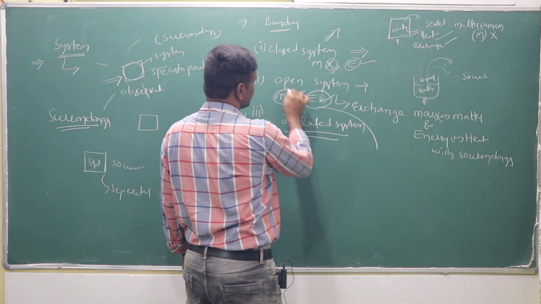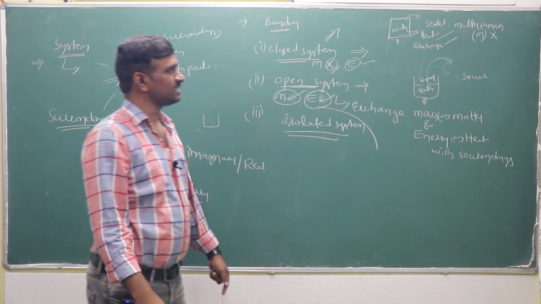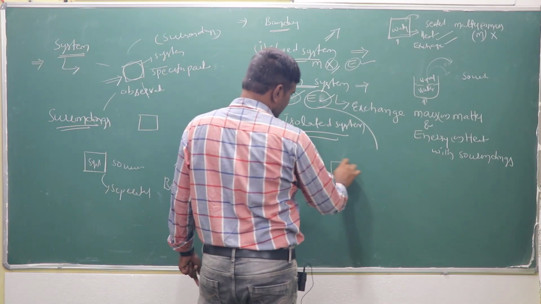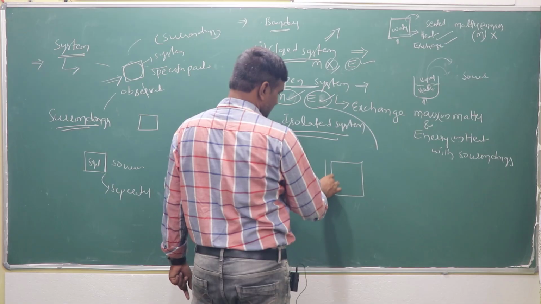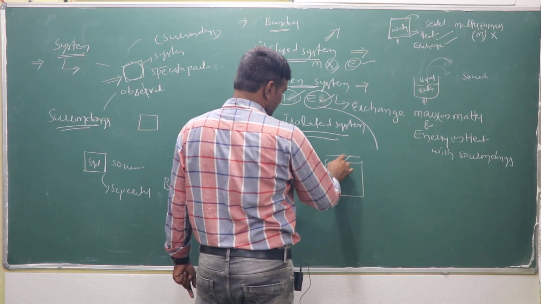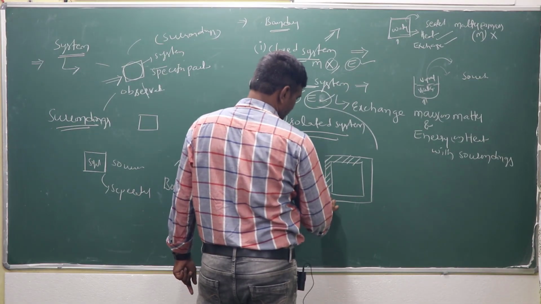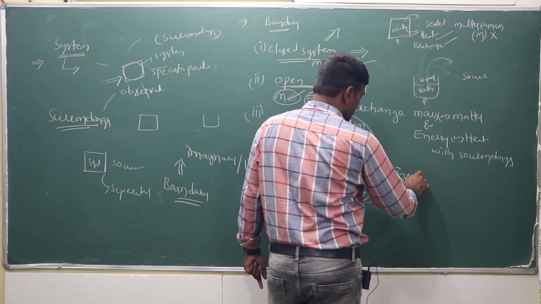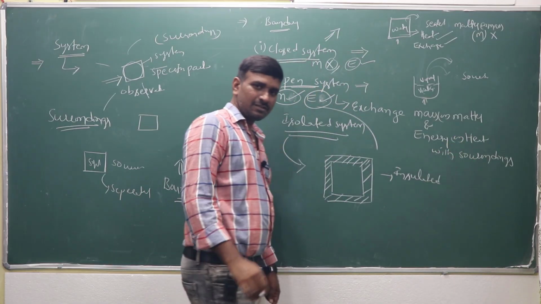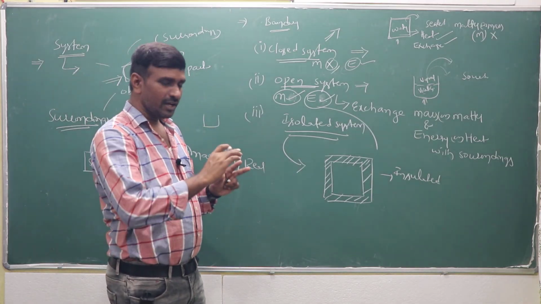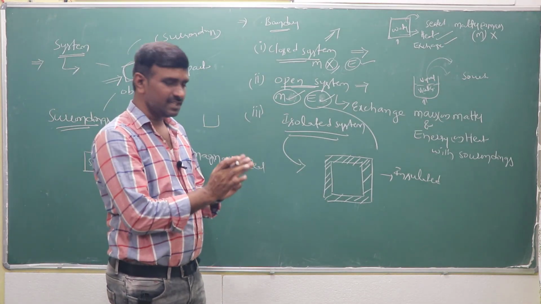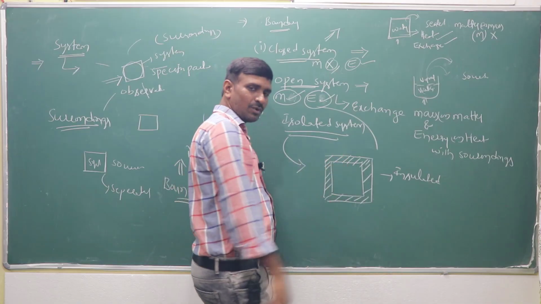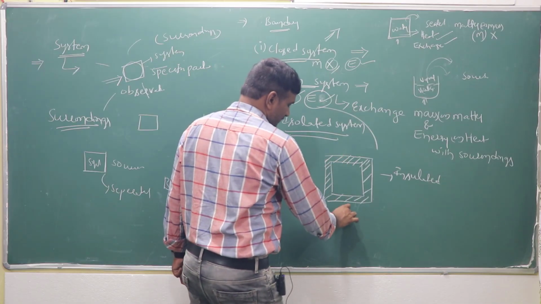Now what is an isolated system? In an isolated system, the system is fully sealed, that means insulated, using insulating material. That means it cannot exchange with the surroundings. Whatever heat, energy and matter there is stays within the system only.